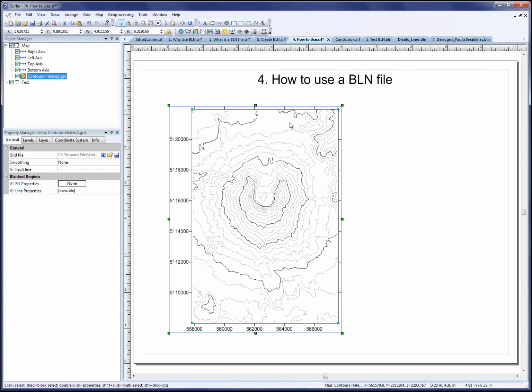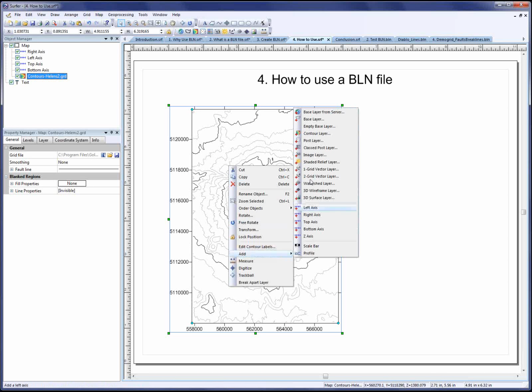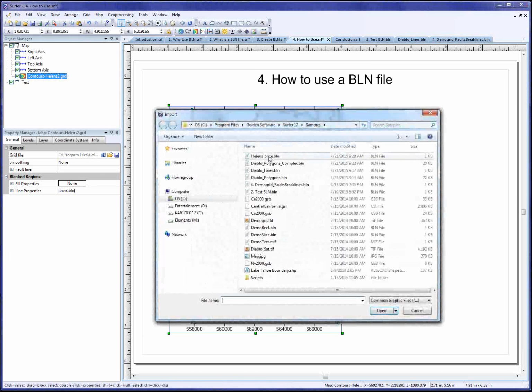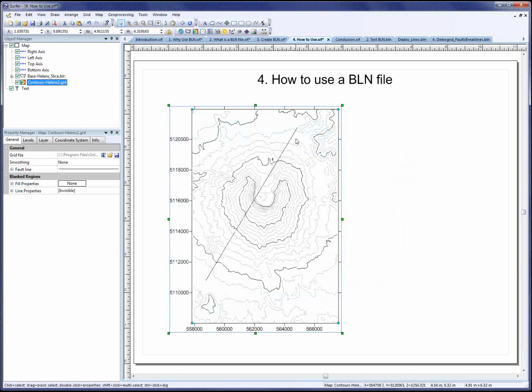Now let's say I want to actually display the section line that I just created on this map. I can add it as a base map or a base layer. So I'll right-click over the map, click Add, Base Layer, select the BLN file, and click Open. And there's my section line.